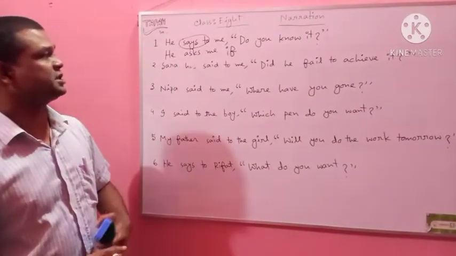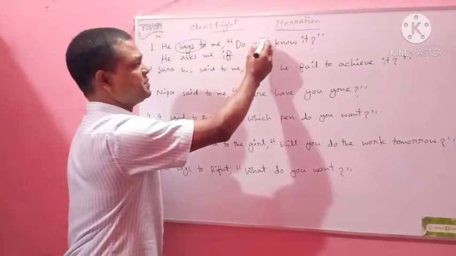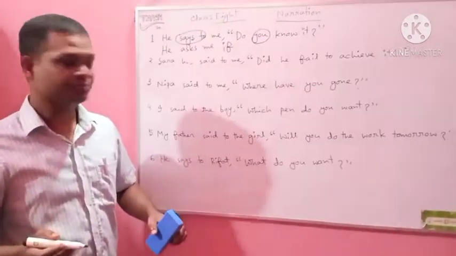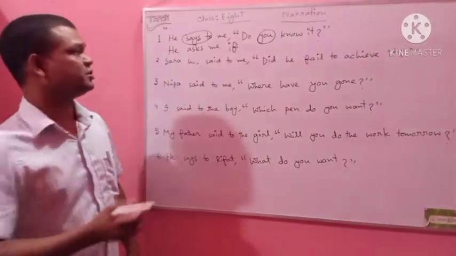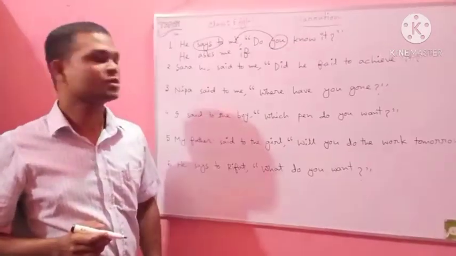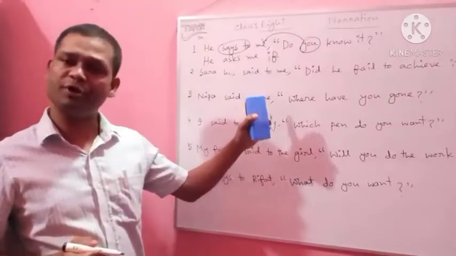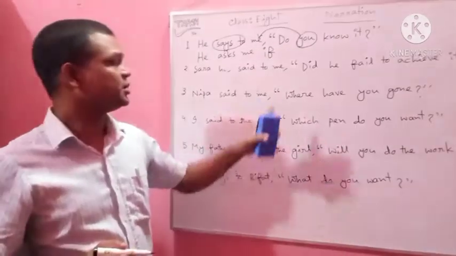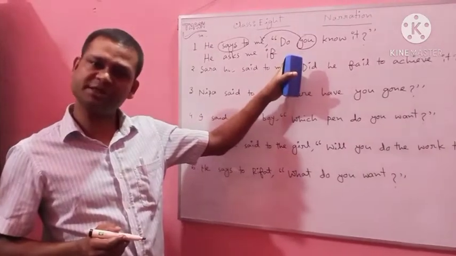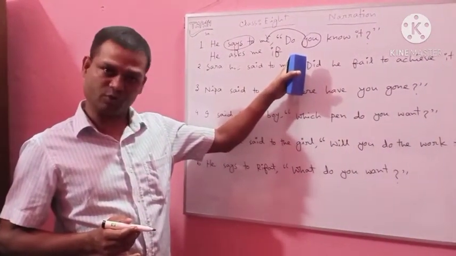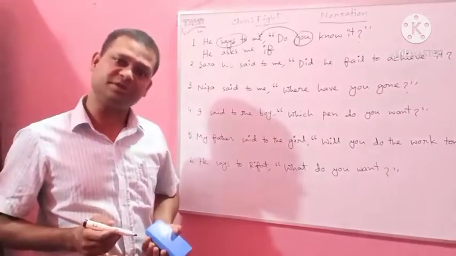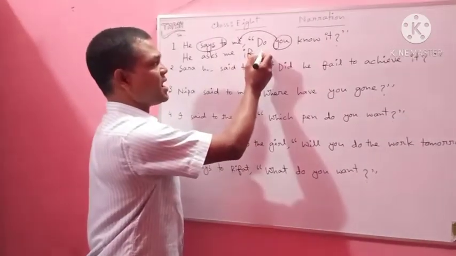So, what is the subject of the reported speech? The subject of the reported speech is you. You is the second person. Second person follows the object. What is the object of the reporting verb? Me. Okay. So, after if, the subject form, that means the nominative case, will be used. Me is the object, so it will be converted to subject. So, me will be changed to I.